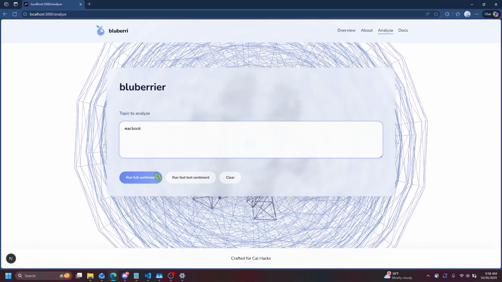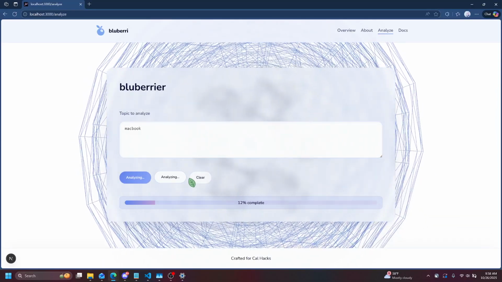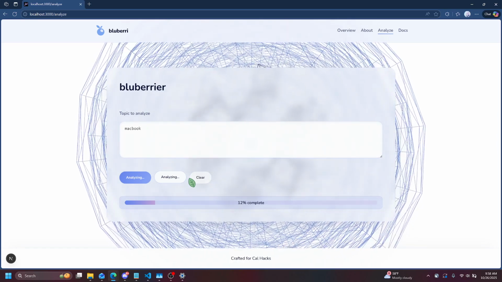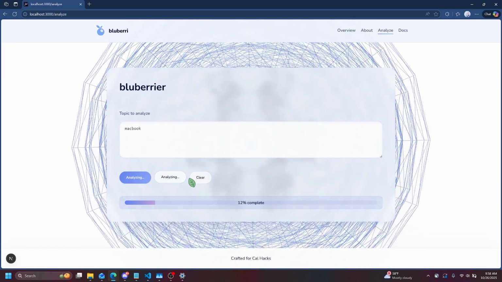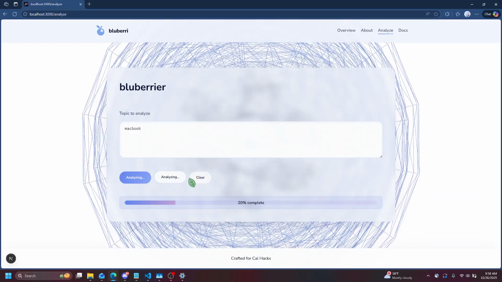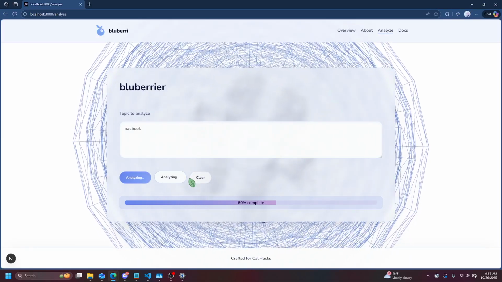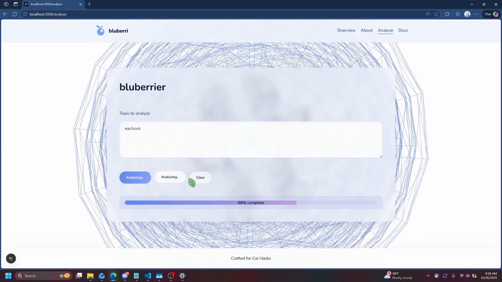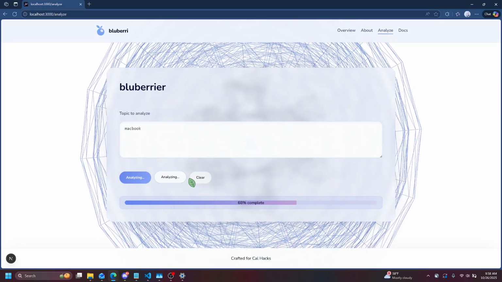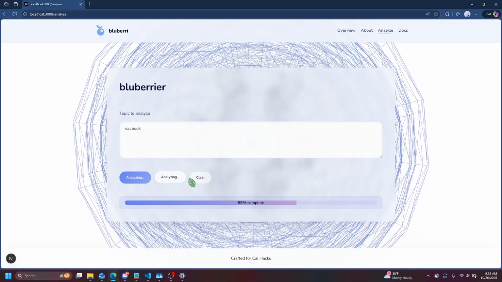So we enter MacBook. Let's run the fast test sentiment because this is a simple demo and we don't want to take up too much time with our full-time sentiment analysis. So it'll run in the background. First, it will scrape data off the internet. It will scrape posts from different social media sites. After it's finished scraping them and compiling them into its back end way of storing data, it'll start running its sentiment analysis and natural language processing models on it.